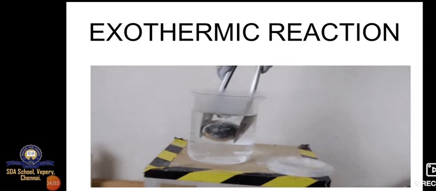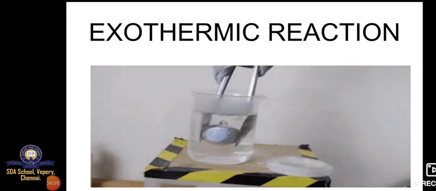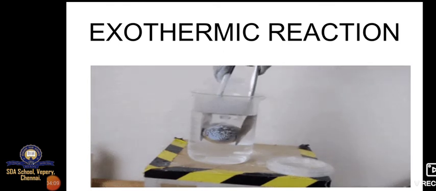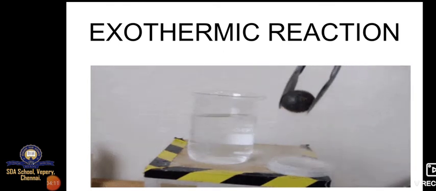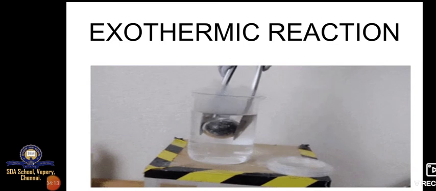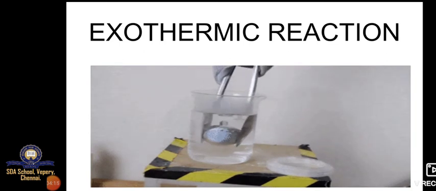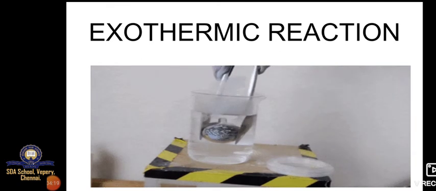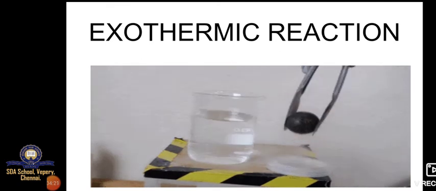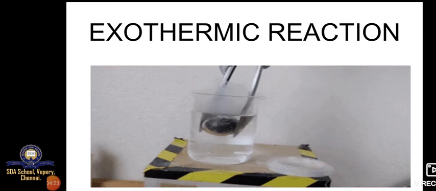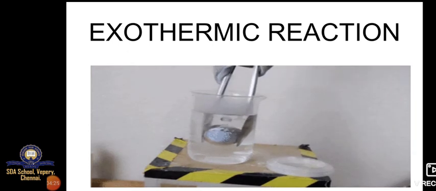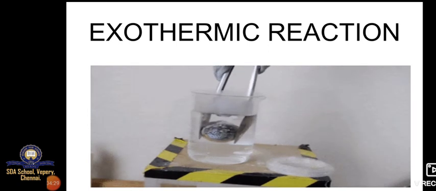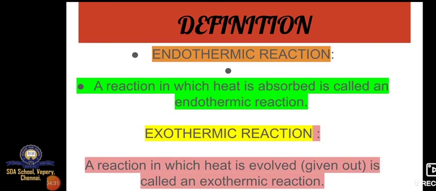Here, exothermic. See, in this beaker we have water. Inside, we are keeping a hot ball, that is an iron ball. What is happening? The vapor comes out. That is, it gives out the energy. When the hot ball is immersed in the water, it is cooling down. Heat from the ball comes out. So this is an exothermic reaction.